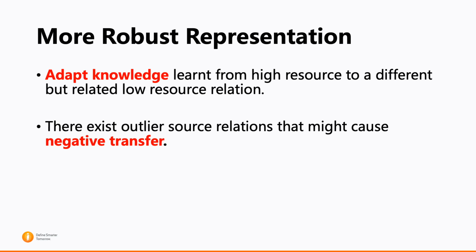Inspired by the idea of domain adversarial network for domain adaptation, it is intuitive to adapt knowledge and features learned from high-resource relations to a different but related low-resource relation. However, there are outlier source relations that might cause negative transfer.